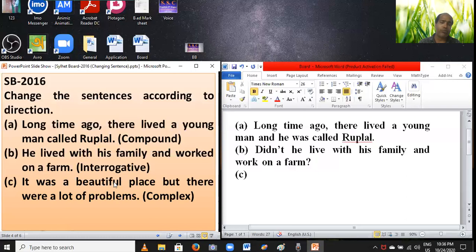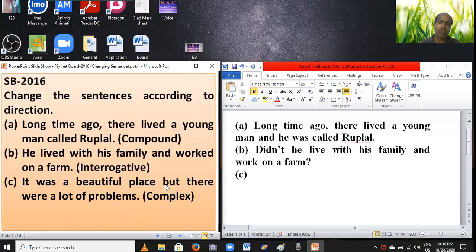It was a beautiful place, but there were a lot of problems. Students, the question is: is this sentence compound or simple? You have to change it into complex. So you have to identify whether it is compound or simple. Students, notice carefully, there is a conjunction, but.